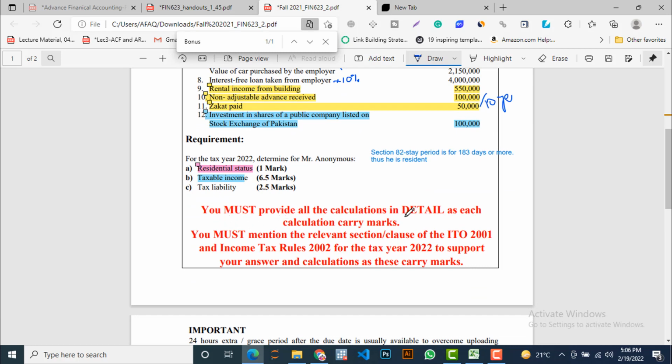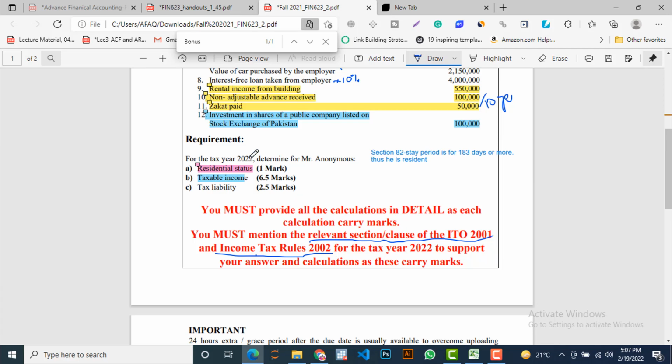You must provide all the calculation in details as each calculation carries marks. You must mention the relevant section, clause of the ITO 2001, the Income Tax Ordinance, or income tax rules. This is Income Tax Ordinance 2001 and Rules 2002 for the tax year 2020 to support your answers and calculations as these carry marks. The most difficult and technical part of this question is quoting section clauses in accordance with the Income Tax Ordinance 2001 and Income Tax Rules 2002. So let's move to the solution without wasting further time.